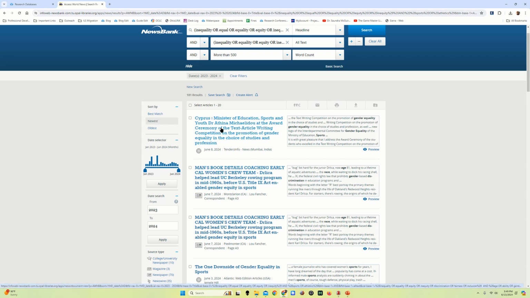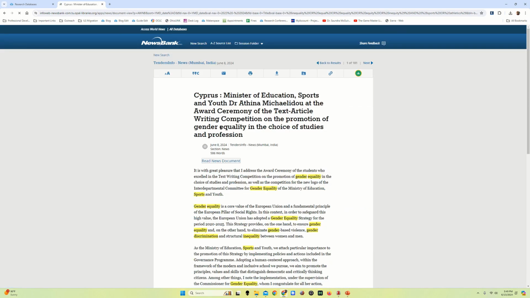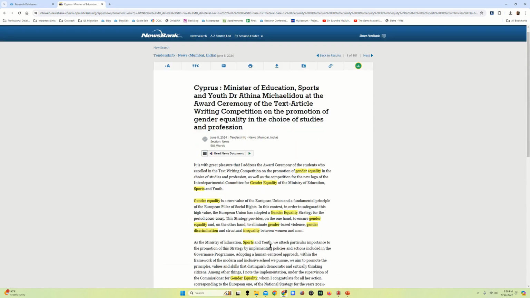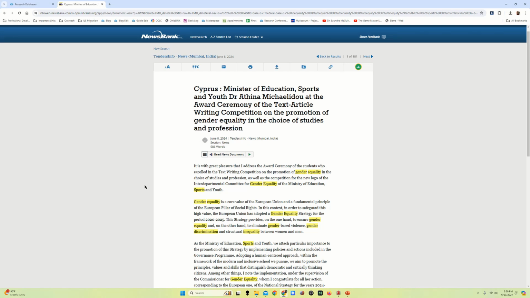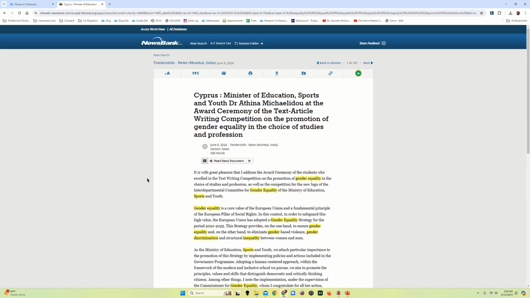Now, let's click on one of these search results to see what we can get in addition. So if I hover over, I'll see that I get an article preview that tells me a little bit more about this source. It gives me the first couple words, so I can decide whether I want to actually dive in. If I click on it, I get the whole news article, right? Newspaper articles are fantastic and flawed in that sense. They're very short most of the time. So unlike a journal article that's going to run 10, 15, 20, 30 pages, newspaper articles may be going to run 1 or 2. So they're quick resources.